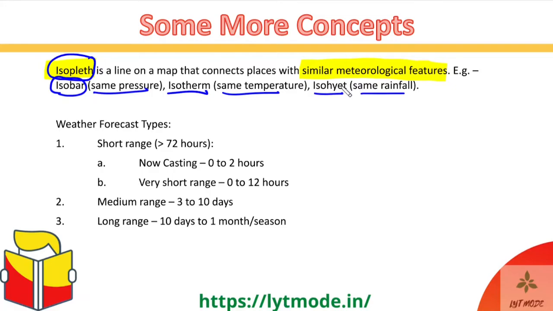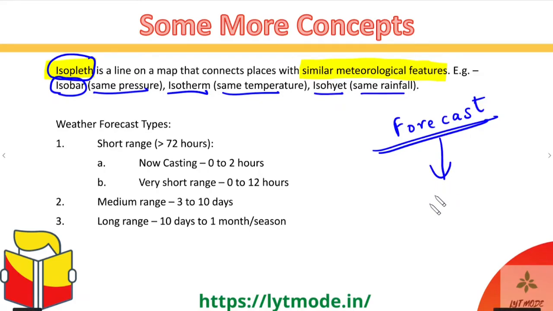Okay, so next is the weather forecasting types. Now, because we know about weather, the next important thing that is very crucial to agriculture is forecasting of weather. Why? Because if we can forecast that, let's say, it's going to rain a lot in the next few days, or maybe it's going to be a drier season this time around, or maybe it's going to be too hot or too cold, then at least the farmers can prepare themselves accordingly for those conditions, and in that case the crops can be saved in advance, right?